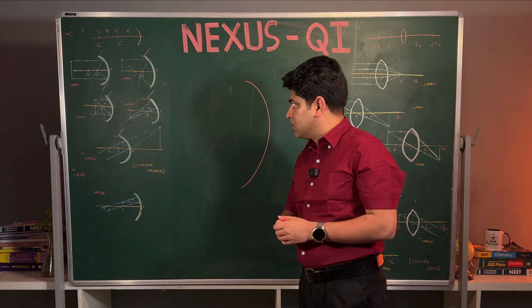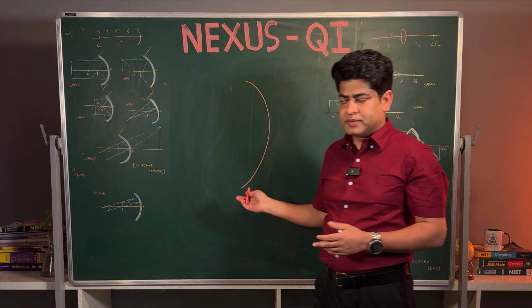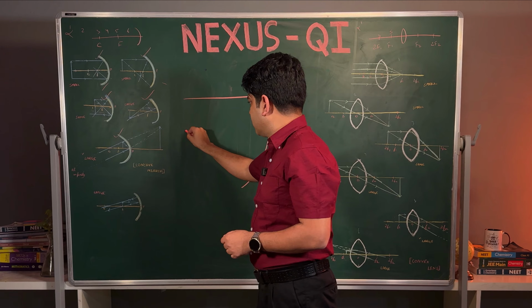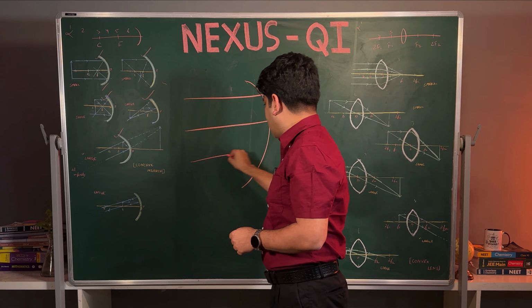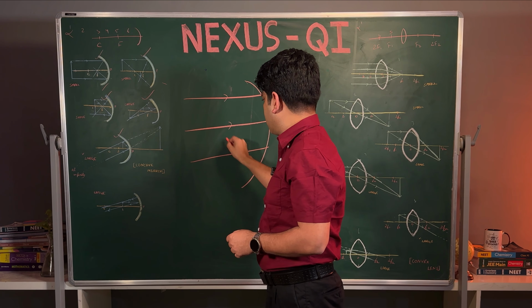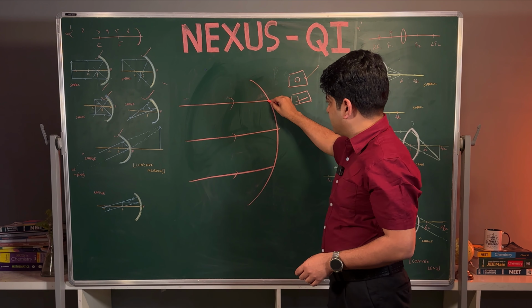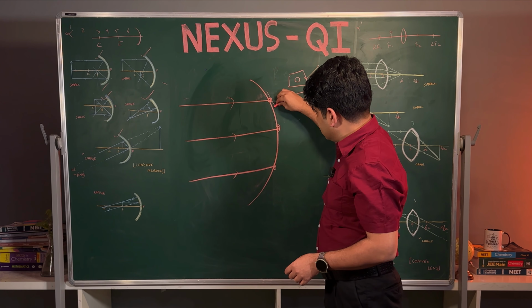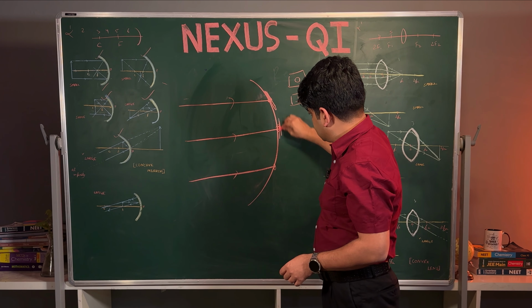So suppose this is a concave mirror, right? And in the concave mirror, suppose the light ray is coming from infinity. As per my trick, you have to draw the point and you have to bold the surface.